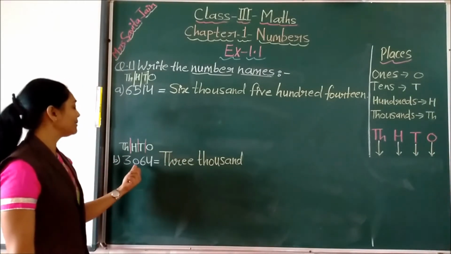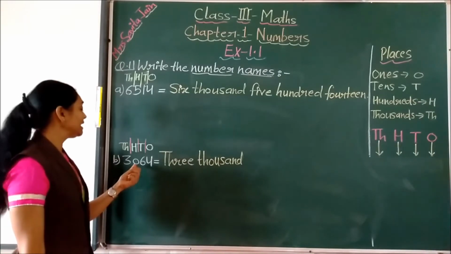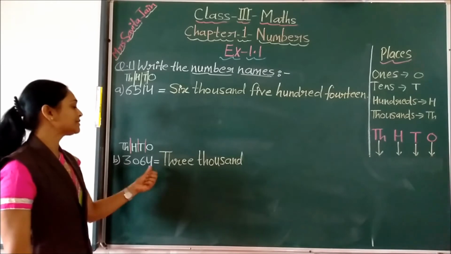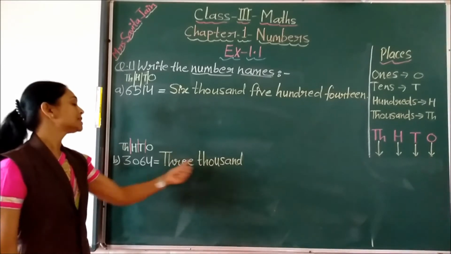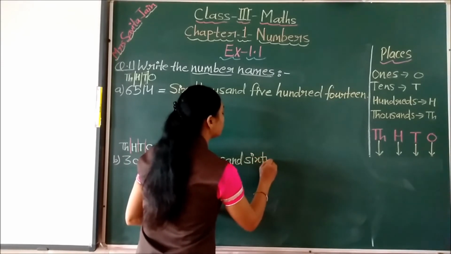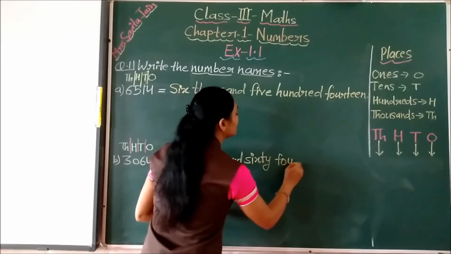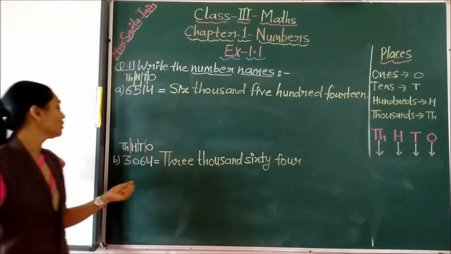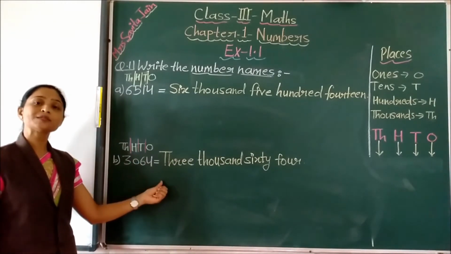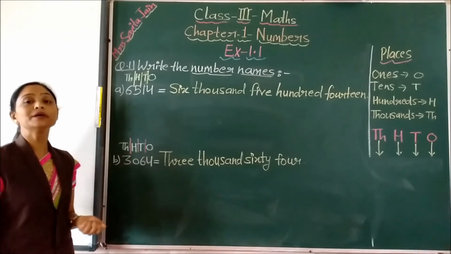So in number name also we have number name.